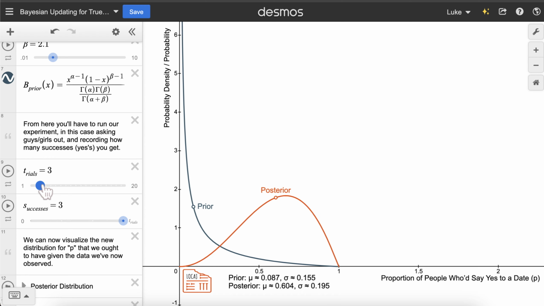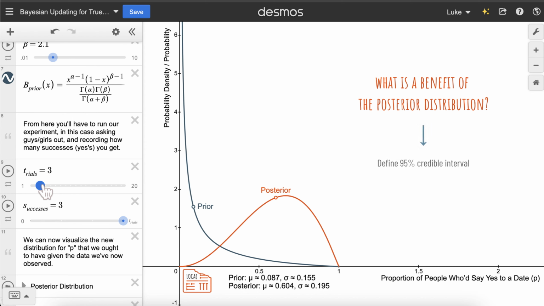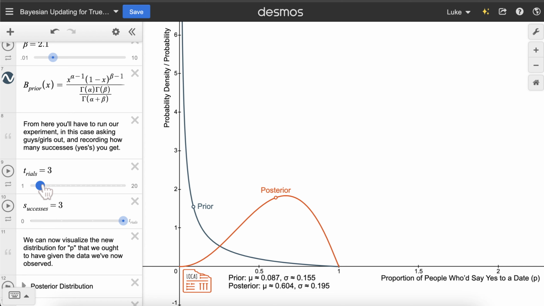Now you have a sense for how we get our posterior and what it represents, but we still just have a PDF. So the real question becomes, what can we do with this new information? Well, Bayesian statistics can do essentially everything that we've seen in this course, just with slightly different philosophical interpretations and incorporating our own beliefs and intuitions via a prior. In this scenario, one real benefit of this posterior distribution is that we can define, for example, a 95% credible interval, which is essentially a confidence interval, but with that nice interpretation that we've been wanting the whole time.